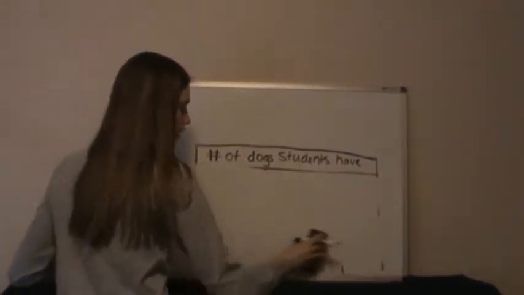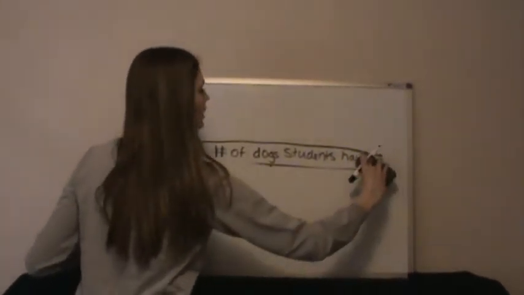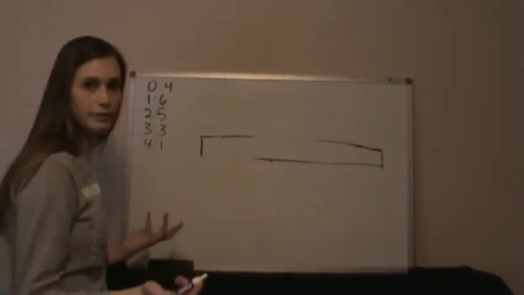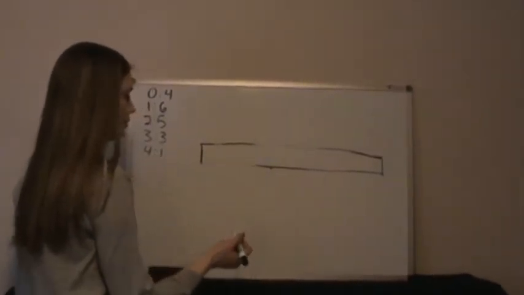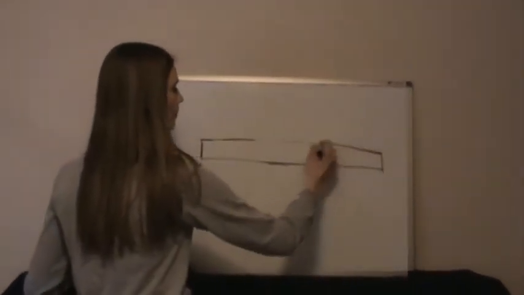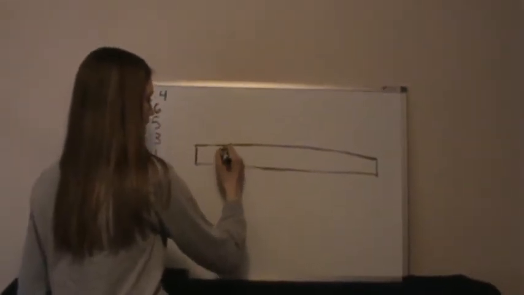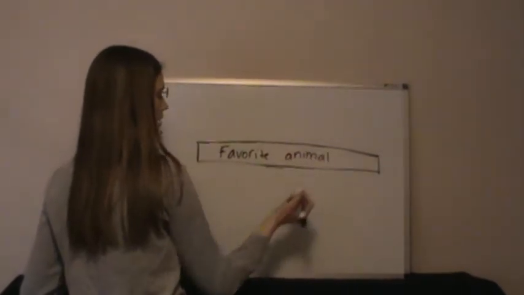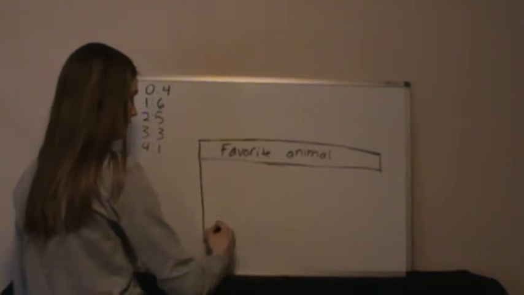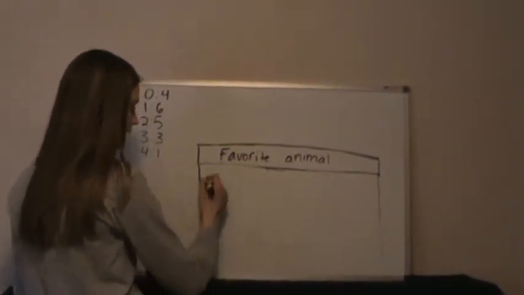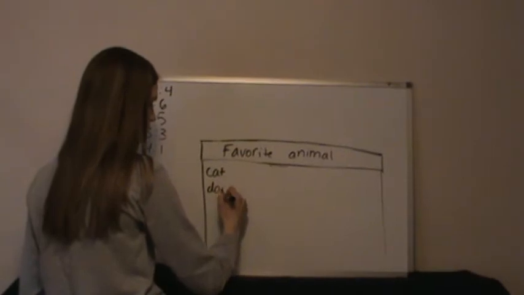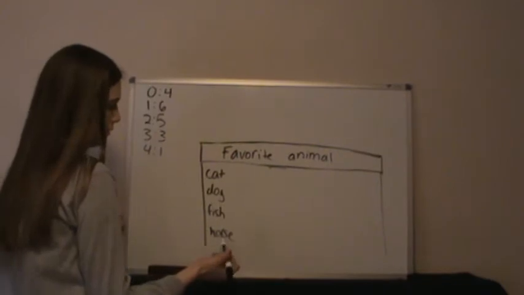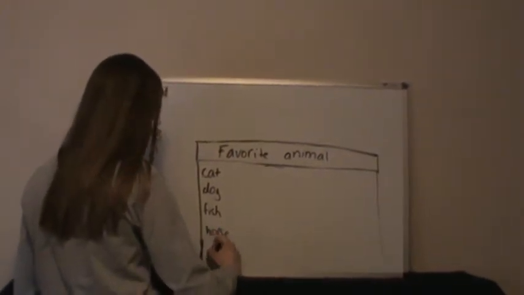Let's say I asked students their favorite animal, and I got a bunch of responses, but the only animals I got were cat, dog, fish, horse, and maybe somebody's favorite animal was a deer.